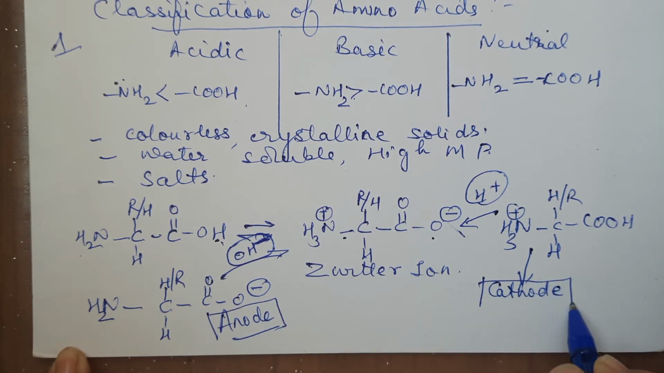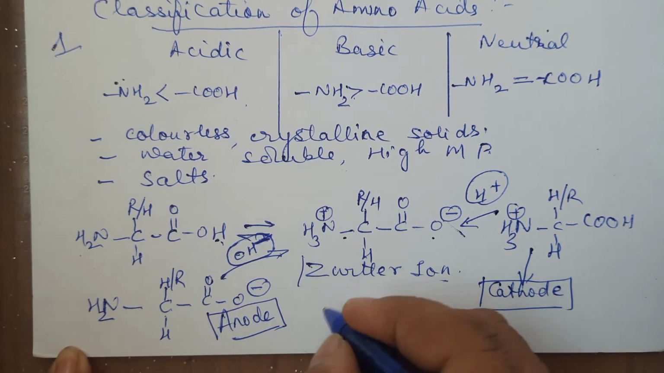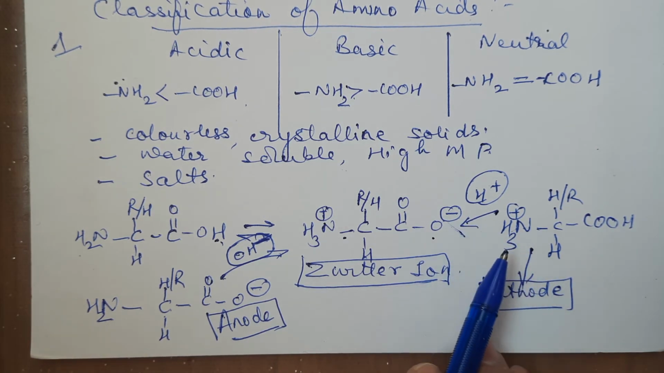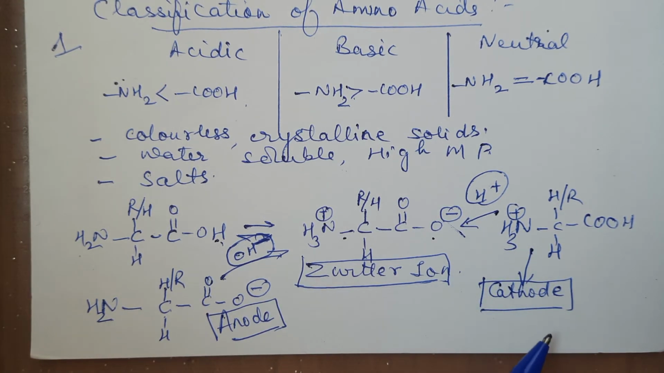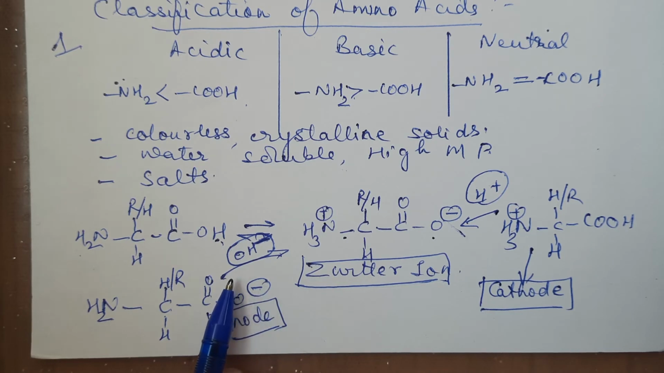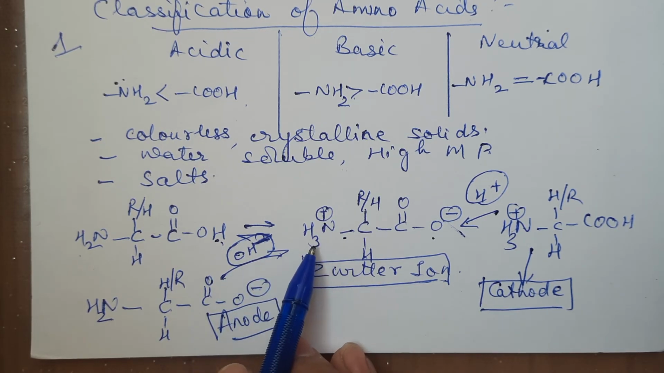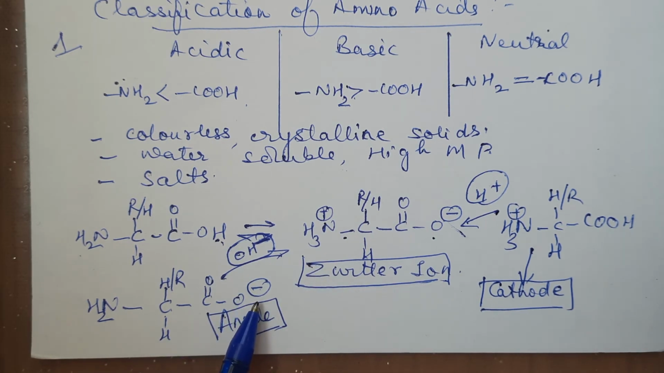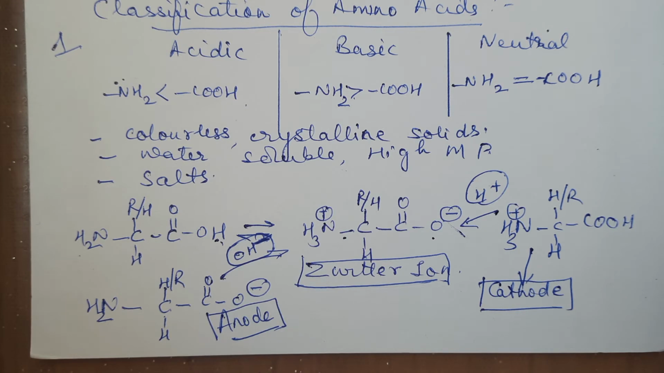This is very, very important. This was the Zwitter ion. To this, if you add acid, it forms a cation, so it will move towards the cathode. In the basic medium, this OH minus pulls this H plus of NH3 plus, forms NH2 and COO minus, means an anion is formed. Anions move towards the anode.